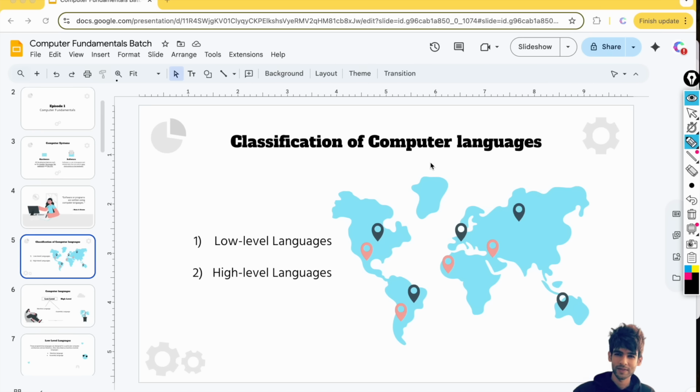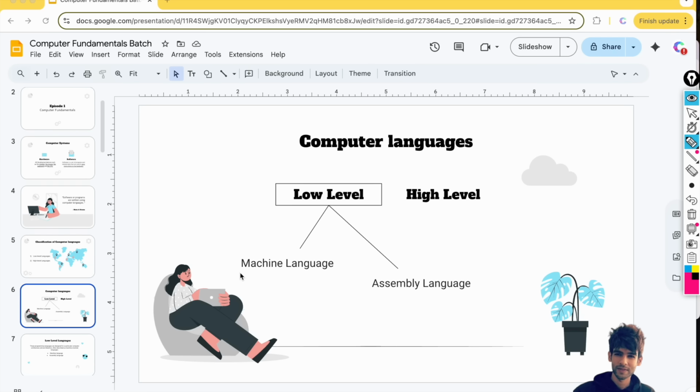Now we have the classification of computer languages. Here we have two types, low level language and high level language. In low level language we have machine language and assembly language. In high level languages we have C programming, Java programming, Python programming. These are the programming languages which we humans can read in English, right? Any programming language you have seen is written in a high level language. But low level languages are difficult for humans to understand, while machines can read them very well.